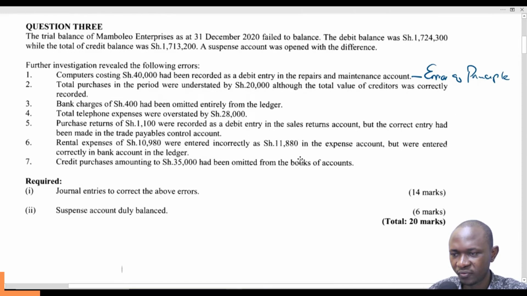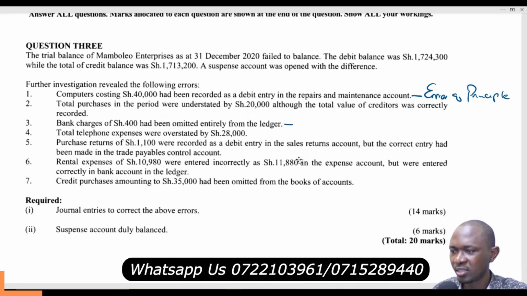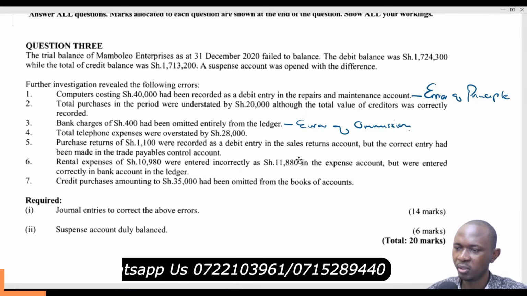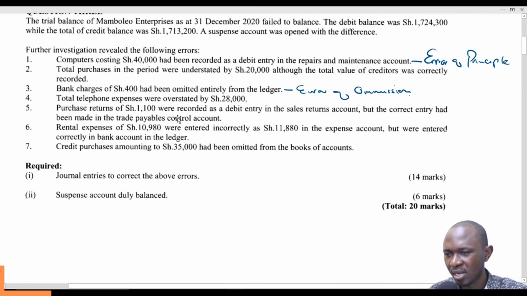Then bank charges of 400 had been omitted entirely from the ledger. This is an error of omission. Then total telephone expenses were overstated by 28,000. Then purchase returns of 1,100 were recorded as a debit entry in the sales returns account, but the correct entry had been made in the trade payables control account.